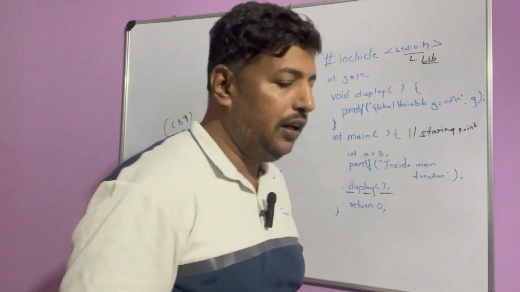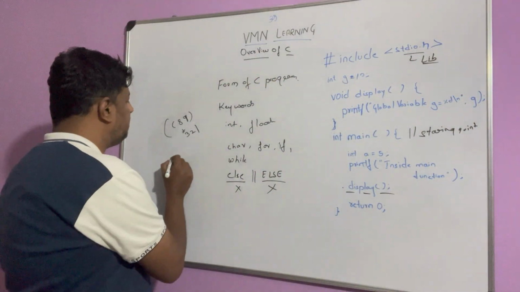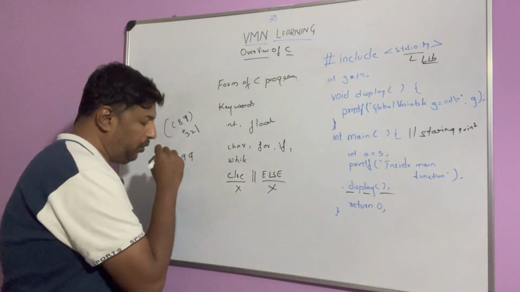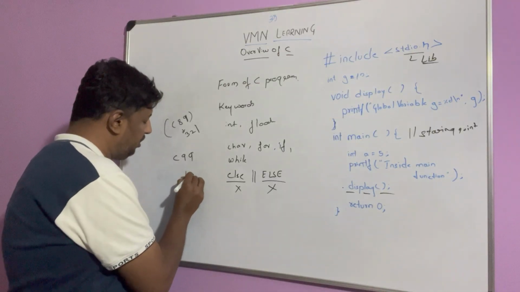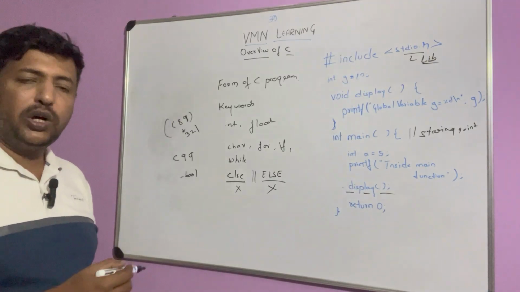In C99 we added a few more keywords, called bool. Some of the keywords were added here, okay, to help us out.